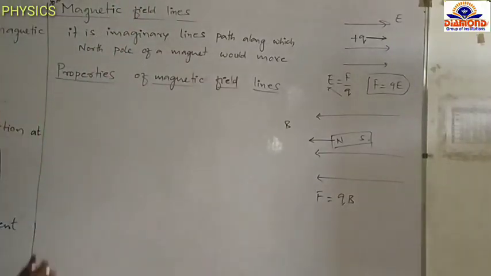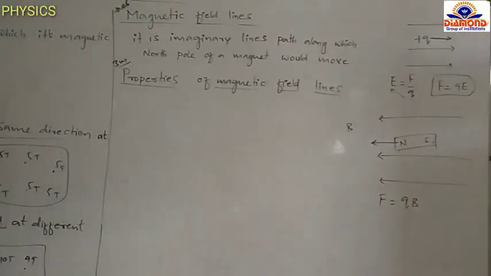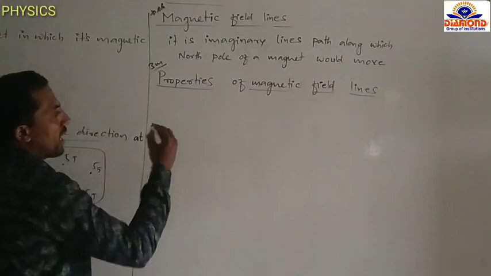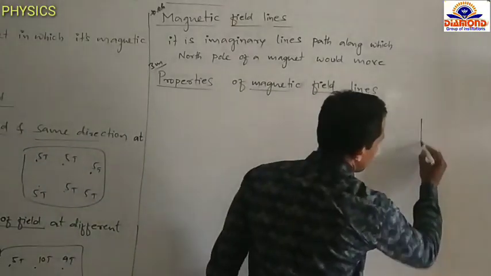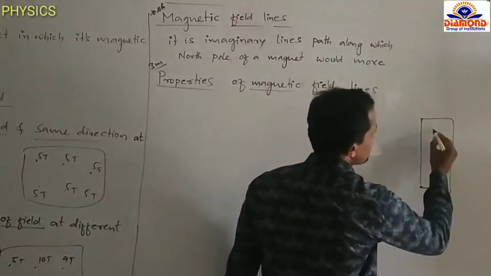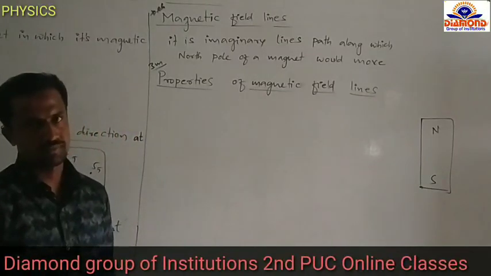Very, very important topic. A 3 mark question, asked a number of times in the examination. Properties of magnetic field lines. In this case, as you know, this is a magnet. This one is called the north pole of the magnet. This one is called the south pole of the magnet.